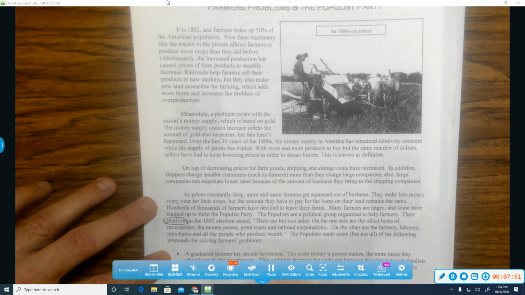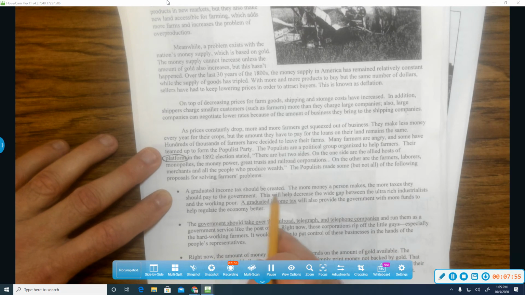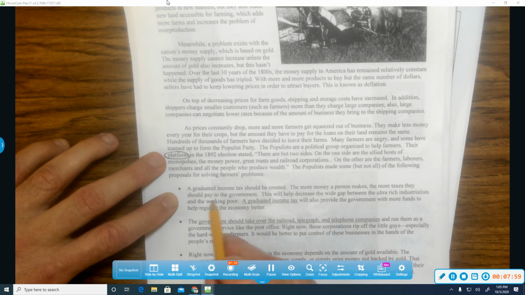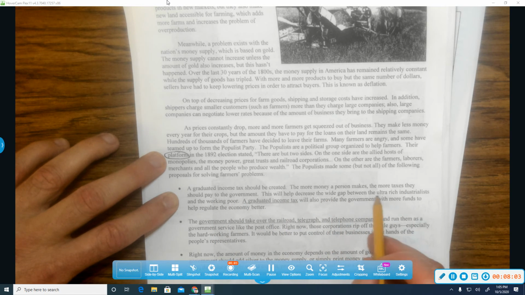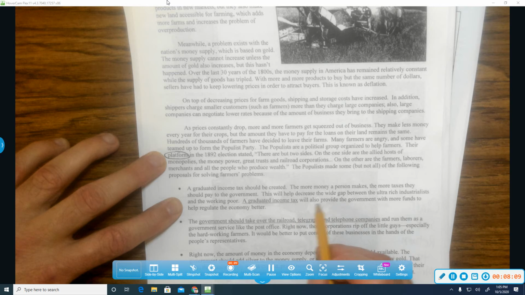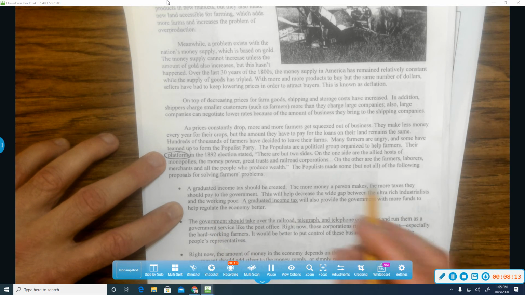Number one, a graduated income tax should be created. The more money a person makes, the more taxes they should pay to the government. This will help decrease the wide gap between the ultra-rich industrialists and the working poor. A graduated income tax will also provide the government with more funds to help regulate the economy better.